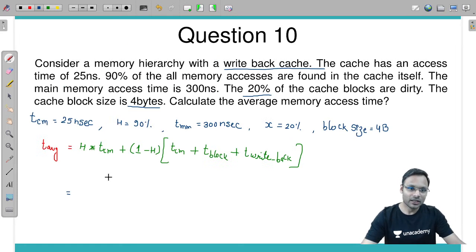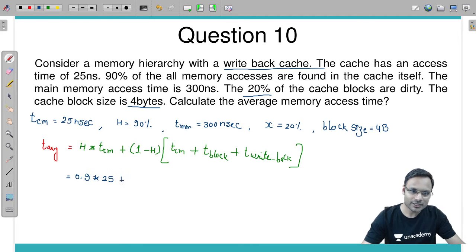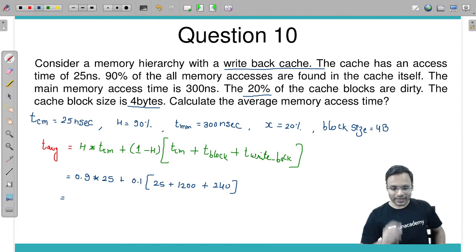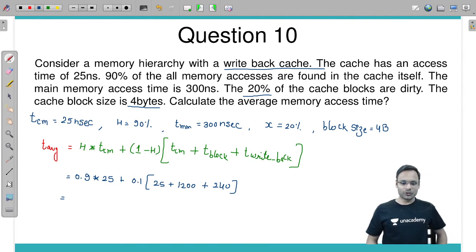Let's place these values here. So hit ratio given is 90%, 0.9 times you will require only 25 nanoseconds, plus 0.1 times you will require first 25 nanoseconds for cache memory access time, plus block access time 1200, plus write back time is 240. Can you calculate this completely? I want the answer from your end. Can you calculate this now?